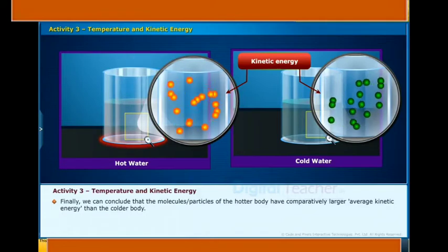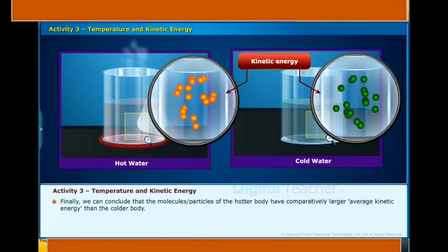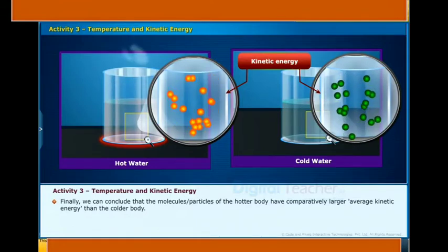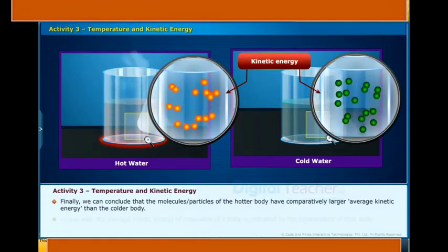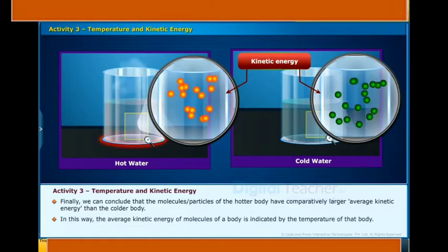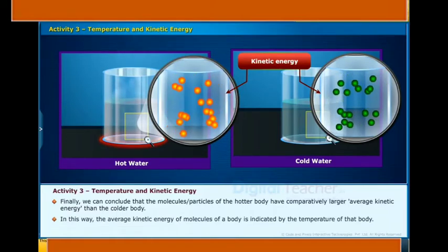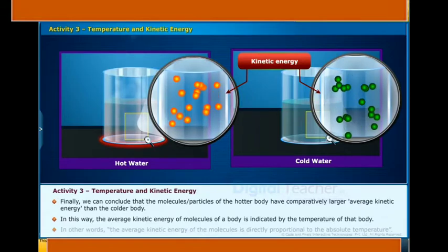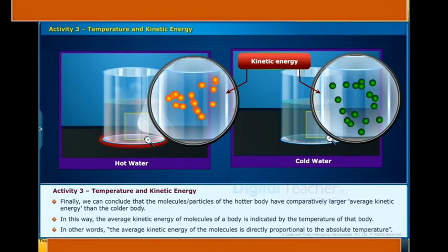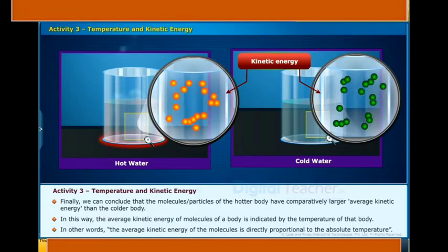Finally, we can conclude that the molecules or particles of a hotter body have comparatively larger average kinetic energy than the colder body. In this way, the average kinetic energy of molecules of a body is indicated by the temperature of the body. In other words, the average kinetic energy of the molecule is directly proportional to the absolute temperature.